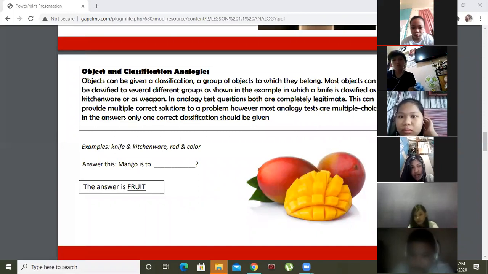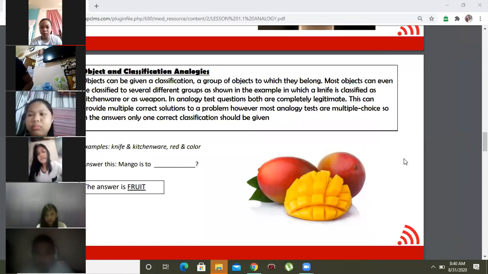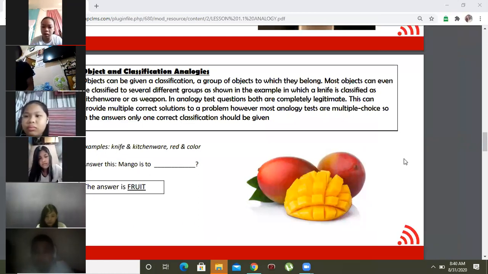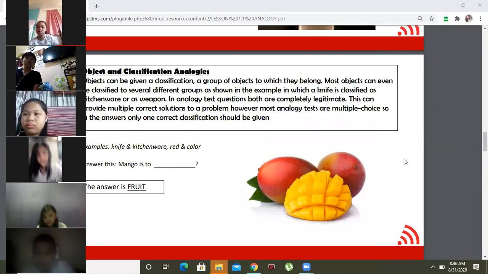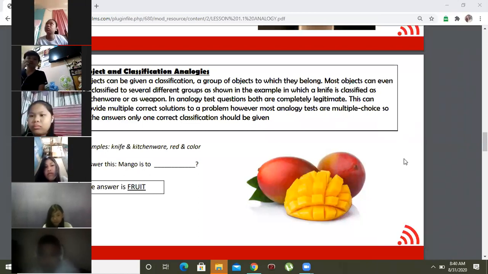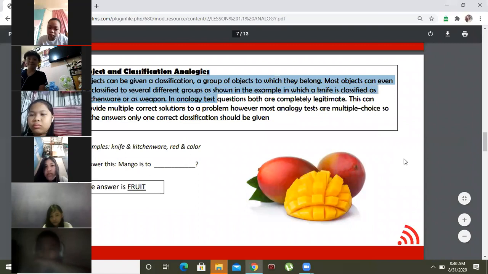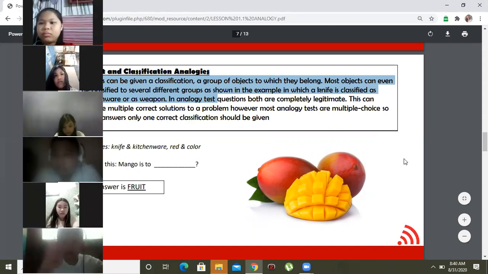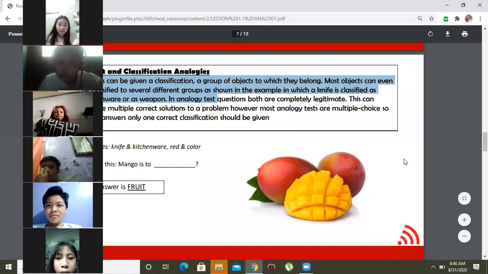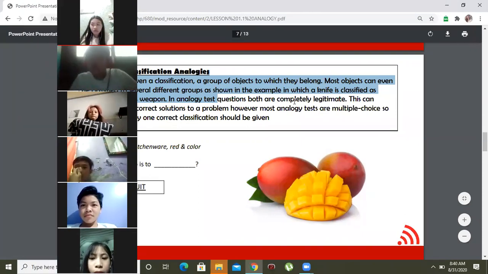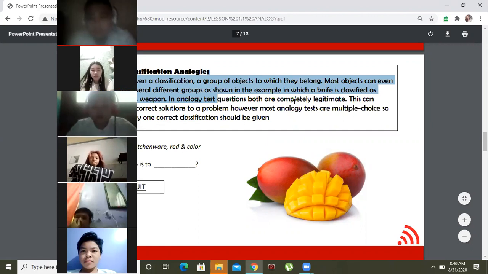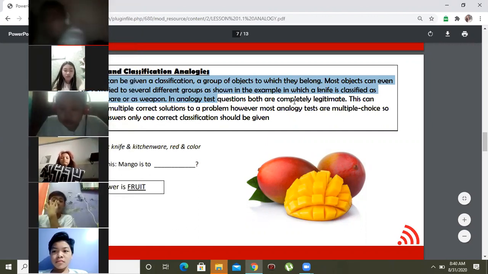Okay, so now, object and classification. What do we mean by classification? When we say classification, what is the other term for it? It starts with the letter C. Anyone? When we say classification, it is what? Yes, Palmon. Classified. Classified.